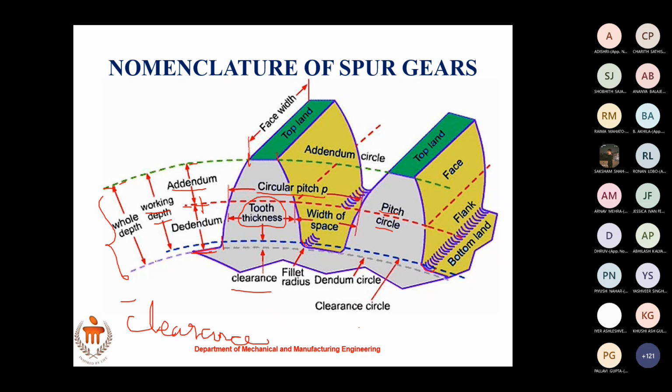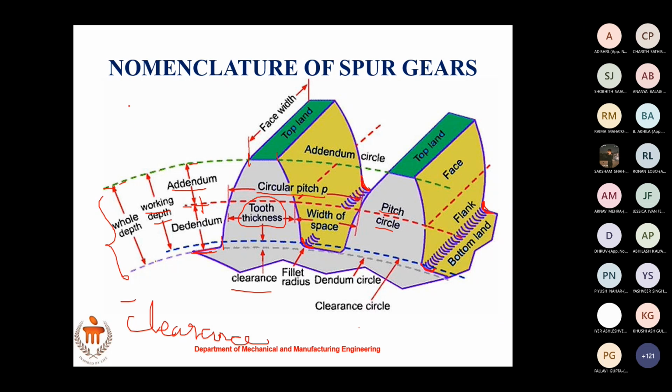Next, you have fillet radius. Why is this fillet given? Why is this fillet required? Why not have sharp edges? It is a basic essence in design. Why a fillet like this? Why do you think fillet is required?